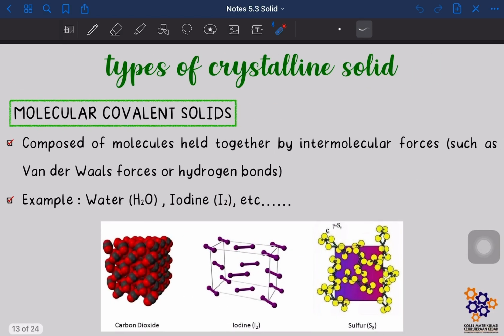Now let's look into the third type of crystalline solid, which is molecular covalent solid. So what is molecular covalent solid? It is a solid that composed of molecules held together by intermolecular forces such as van der Waals forces and hydrogen bond. Okay, contoh kat sini kita ada water, iodine, carbon dioxide, sulfur. Okay, semua ni adalah molecular covalent solid.